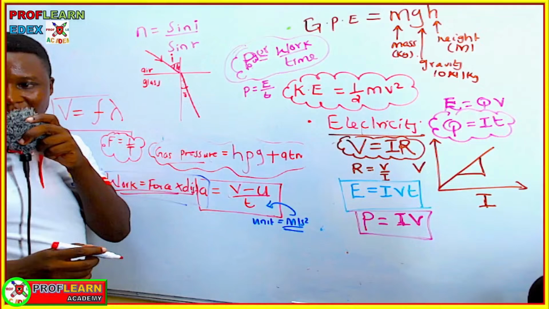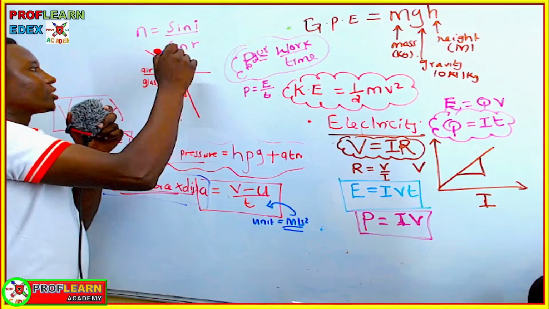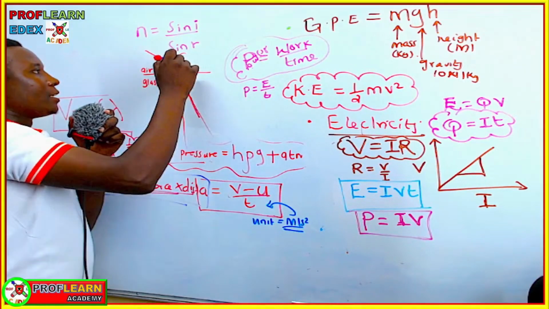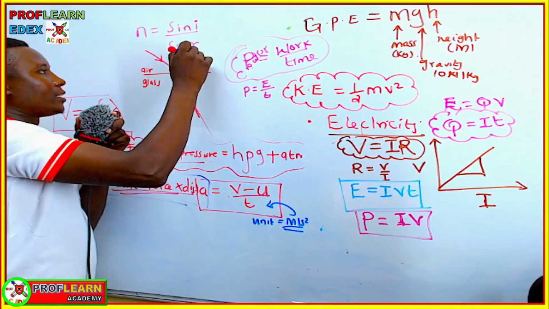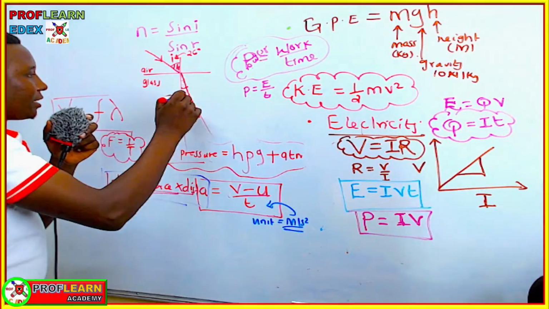If you are given a question from this one, they may provide you with this angle. Suppose they tell you that this angle here is maybe 26 degrees, but this angle down here is not given.